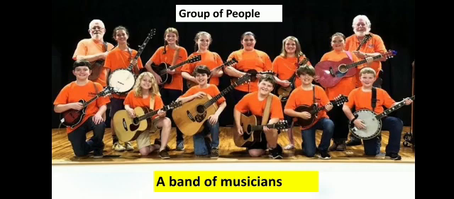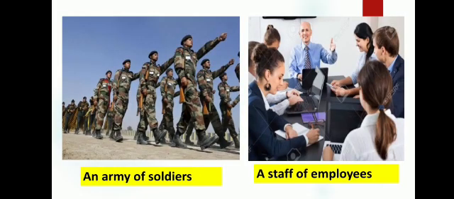Now, just like we have collective nouns for group of animals, we can have collective nouns for group of people as well. So what if many people playing musical instruments come together? We call them a band of musicians. Together they are referred to as a band of musicians. Now look at the first picture. One single person out here is called a soldier. But when they come together to protect our country, it is called an army of soldiers.